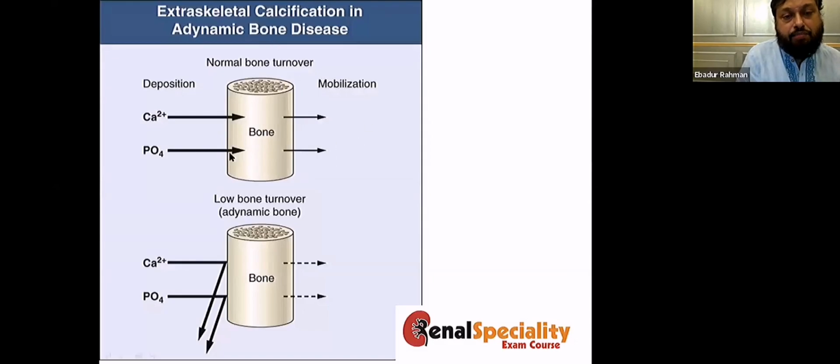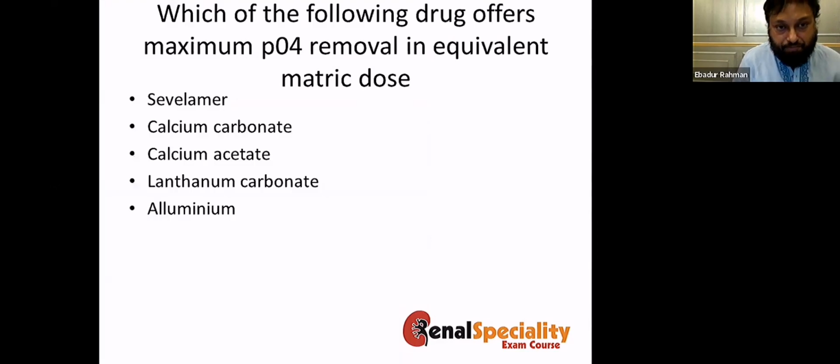The problem with adynamic bone disease is this: in normal dynamic bone, calcium is taken by the bone and a little bit of calcium is released into the system. But in adynamic bone disease, the calcium is repelled from the bone because the bone is sleeping, in fact. So the calcium and phosphate are repelled from the bone, and they will cause calcification of soft tissue. Even with hyperdynamic bone disease, which I showed you before, adynamic bone disease will cause the same phenomenon. So in these cases, try to avoid calcium-containing binders, and try to avoid vitamin D.